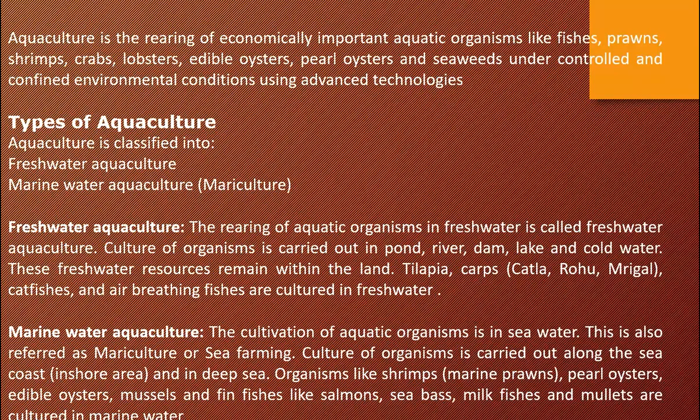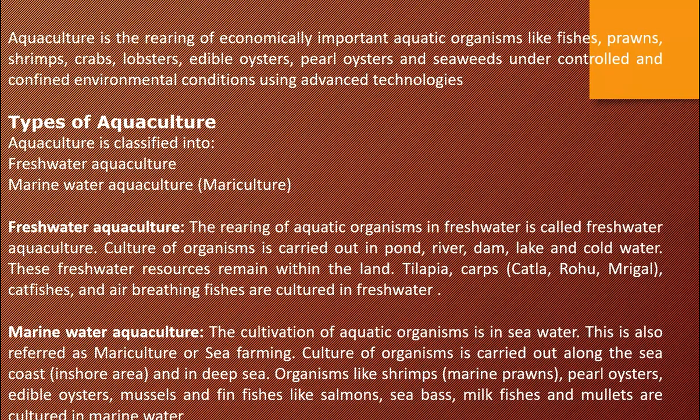Then types of aquaculture include freshwater aquaculture and marine water aquaculture. Freshwater aquaculture, as we know, is in ponds, rivers, lakes and pools, freshwater. Marine water is sea water and ocean. And marine water aquaculture is also known as mariculture. Okay, marine water aquaculture is also known as mariculture. I hope you follow this.